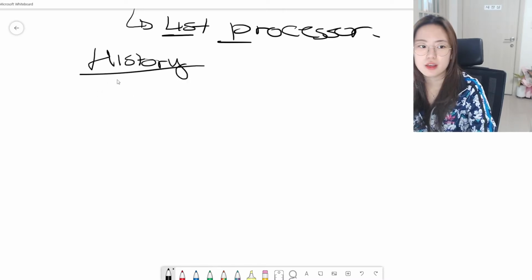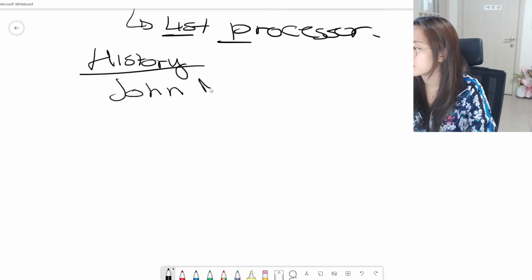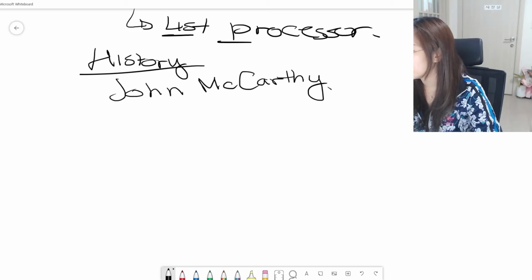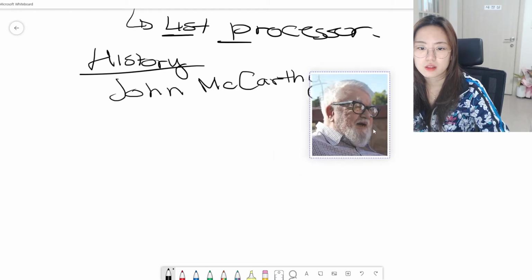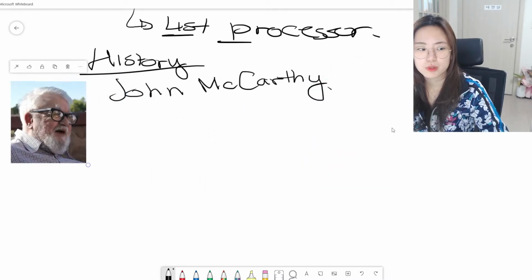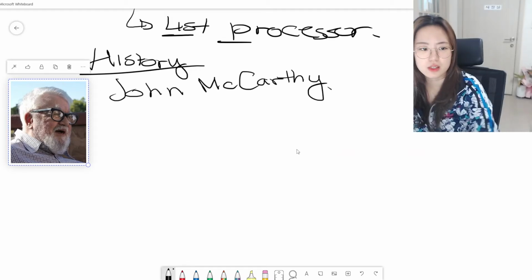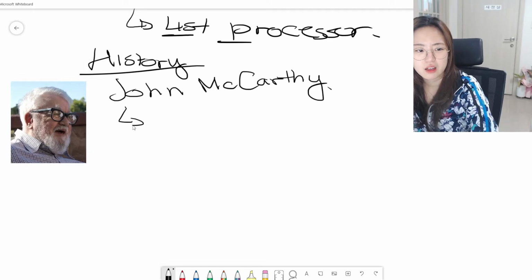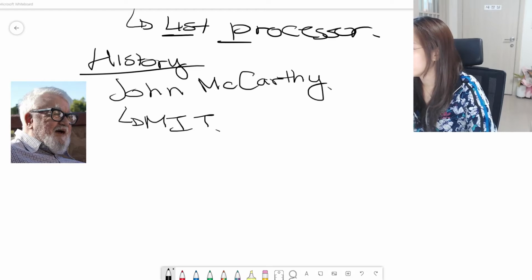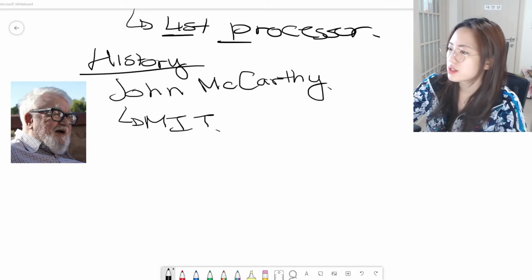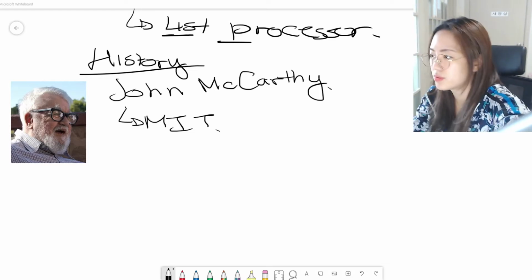John McCarthy. He looks like this. This is John. So he developed Lisp in 1958 while he was still at MIT. So he is in MIT. Any student from MIT? Oh, sorry, you guys can see me. I'm just gonna move this here because I'm gonna lean over.